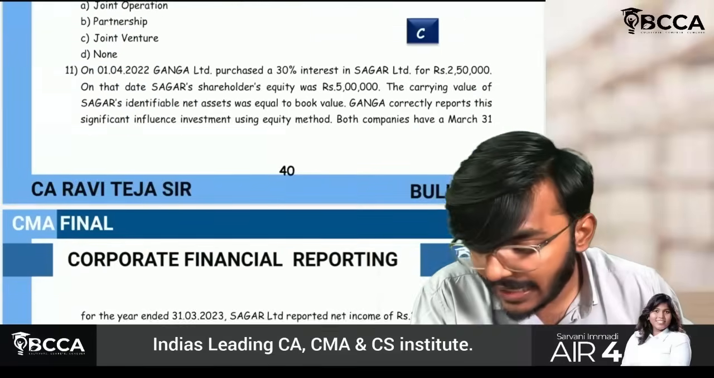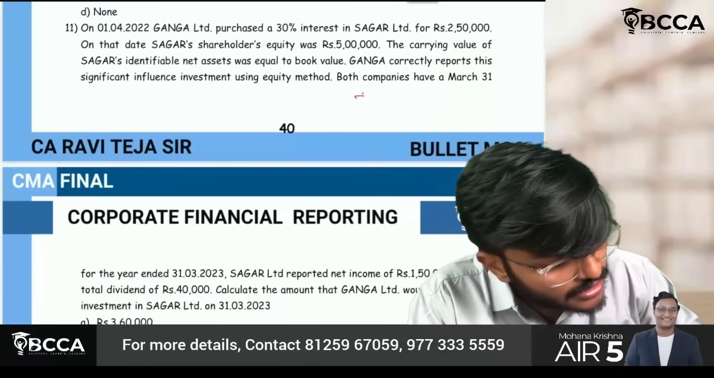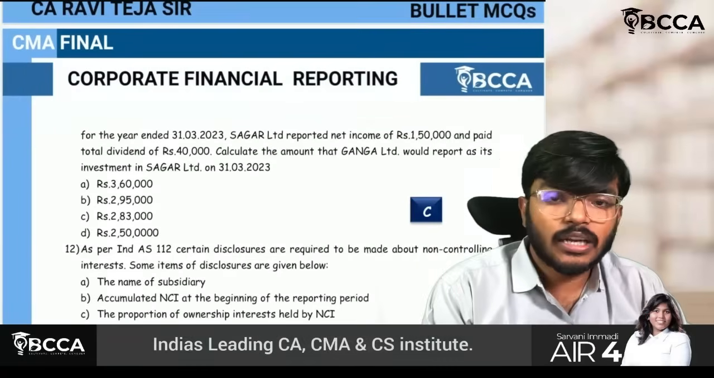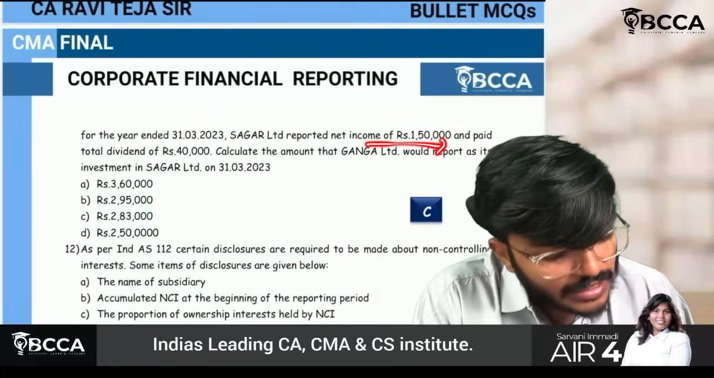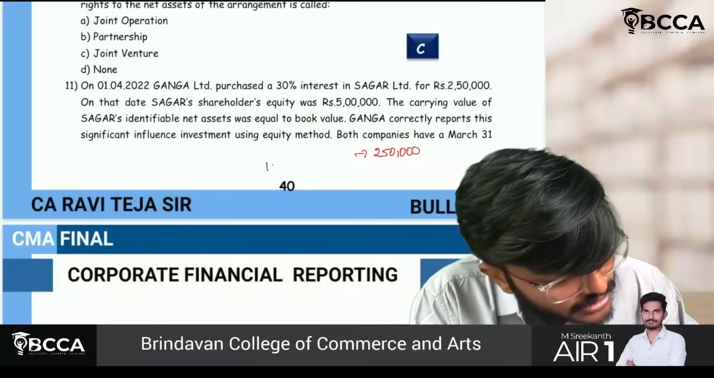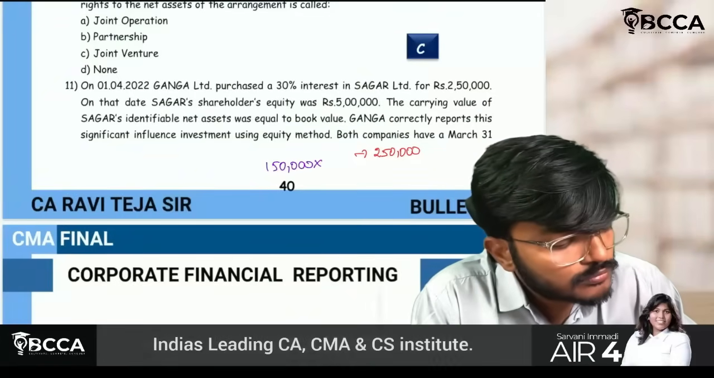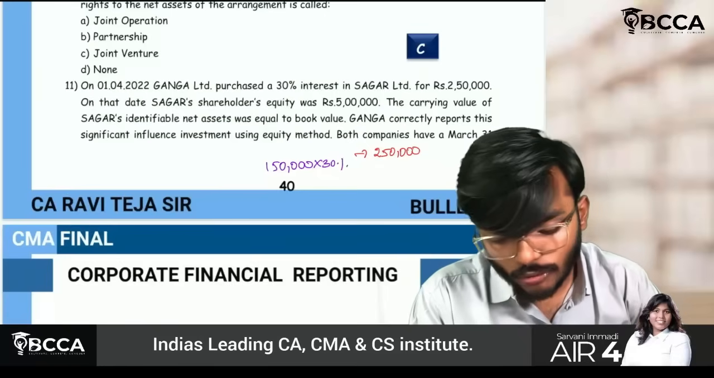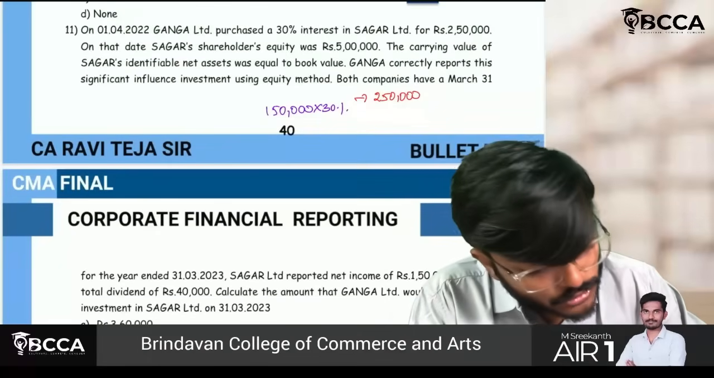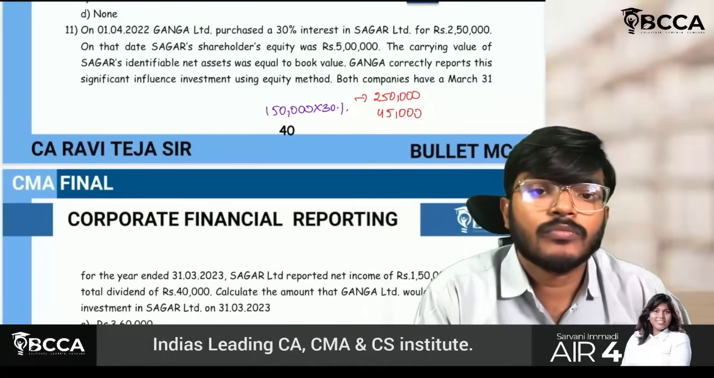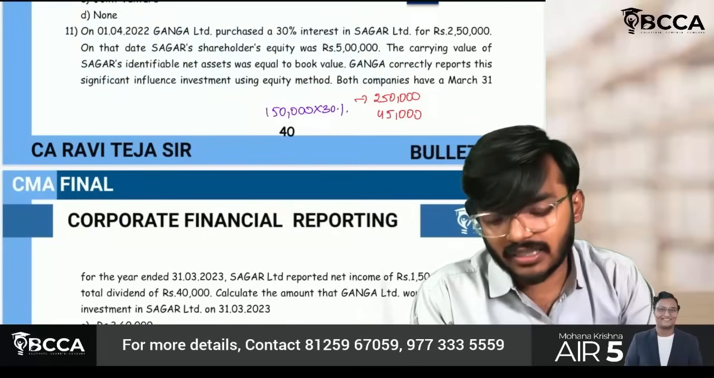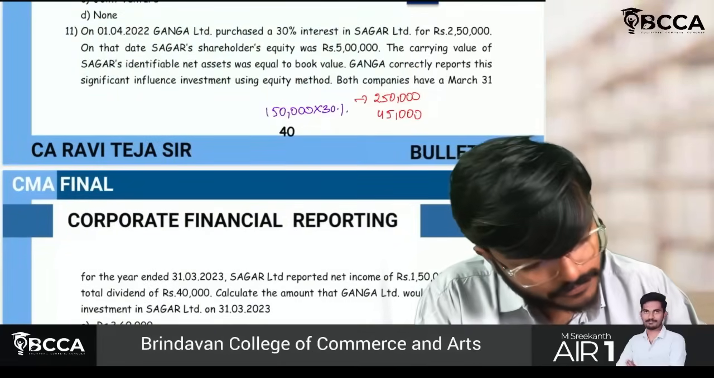Sir, what is the actual cost which I have purchased? I have purchased at 2,50,000 rupees. Yes, sir, 2,50,000 rupees. Now what has happened? Sagar Limited have got 1,50,000 income. So this 1,50,000, I will get 30% share. So 150,000 into 30%, then 45,000 will be my income. But sir, 40,000 dividend to pay. If dividend is paid, my net assets will be decreased.